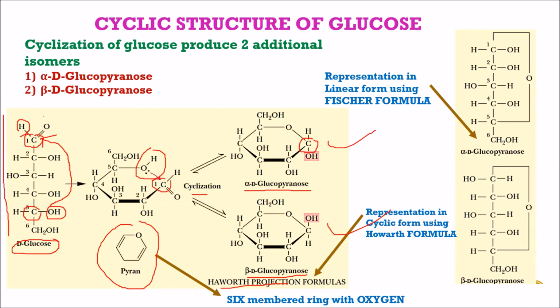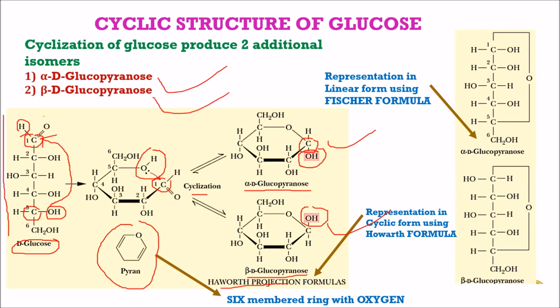Now the newly attached carbon has become asymmetric. This carbon was not asymmetric, so carbon number 1 was not asymmetric in the Fischer form. After cyclization, carbon number 1 becomes an asymmetric carbon, and the possibility is that the OH group which is attached on carbon number 1 may be on the lower side or upper side. So that makes two different isomers. So cyclization of glucose forms two different isomers, that is alpha D-glucopyranose and beta D-glucopyranose.